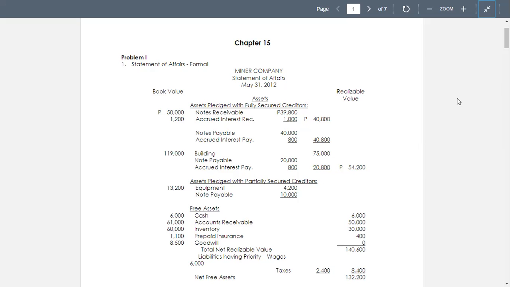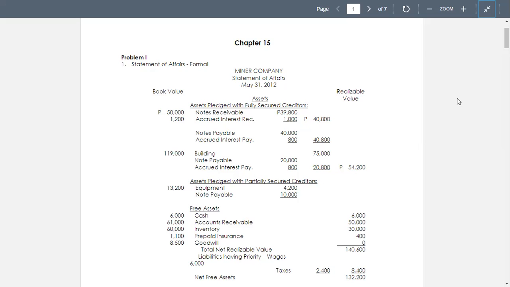The assets are expected to bring cash on conversion in the following amounts. Accounts receivable for 50,000, notes receivable including 1,000 accrued interest, inventory for 30,000, and the building, equipment and prepaid insurance. Now, these are your projected or expected cash on conversion.